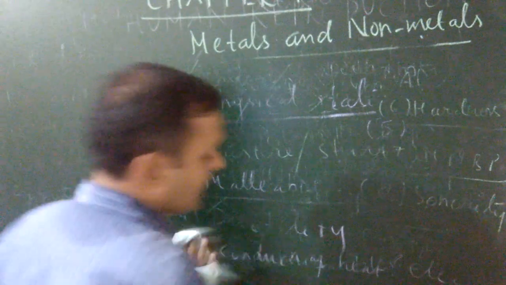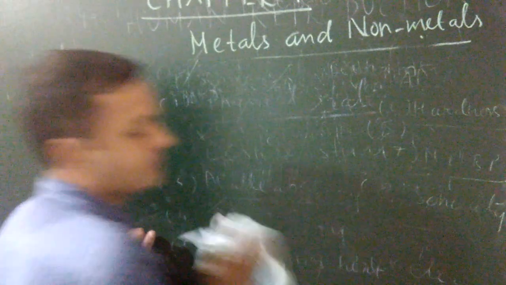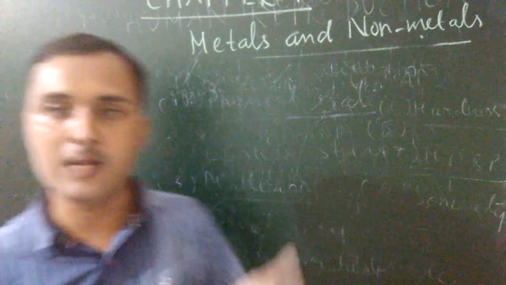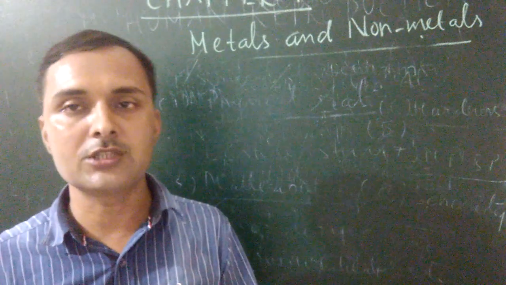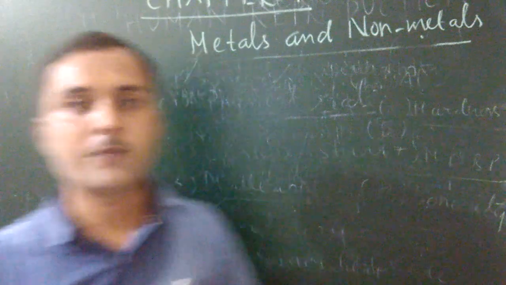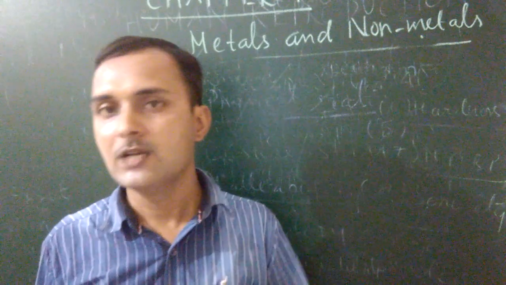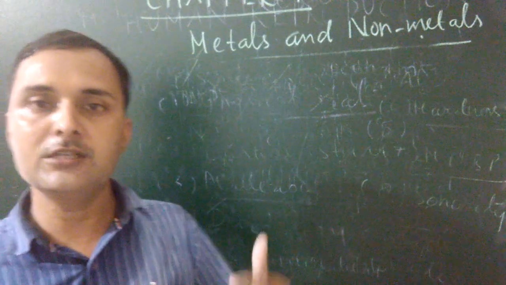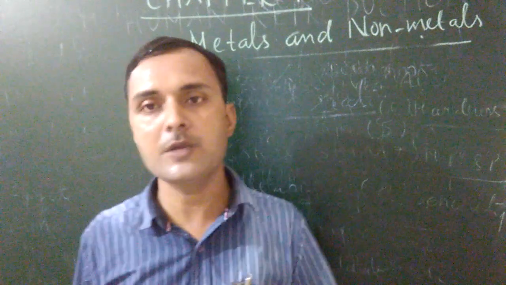When we know the physical properties, we can easily understand which one is metal and which one is non-metal. Okay. So first of all, you have to know once again what you mean by the term element. The pure substance which cannot be broken into smaller units is known as an element. In the periodic table, when you read in higher classes, elements can be classified into three types: metals, non-metals, and metalloids. But in your class 8, you only have to read two types of elements: metals and non-metals.